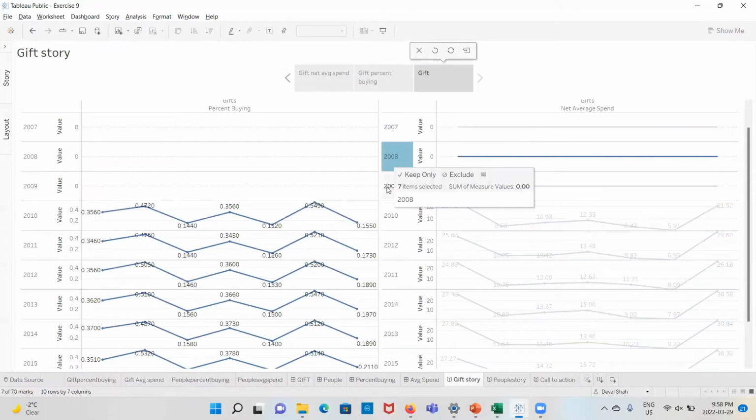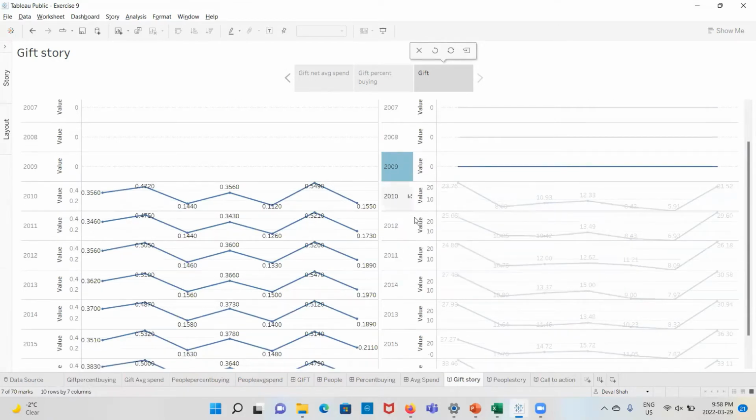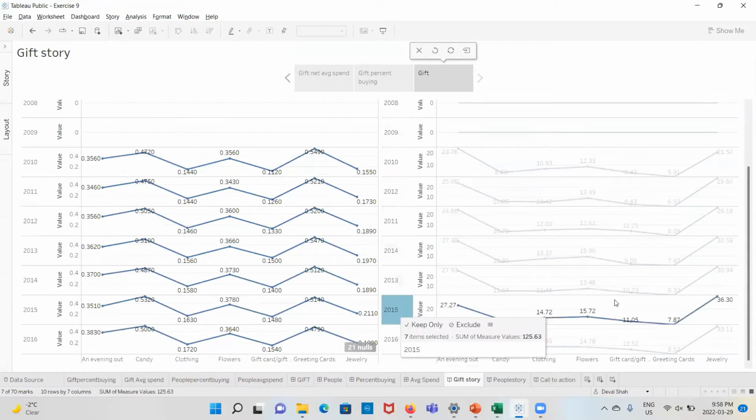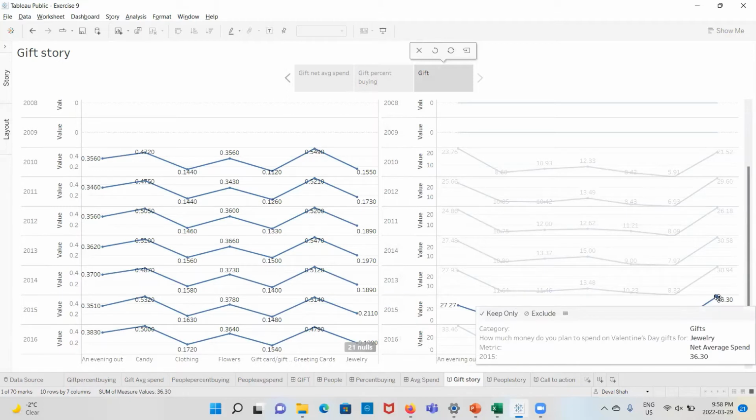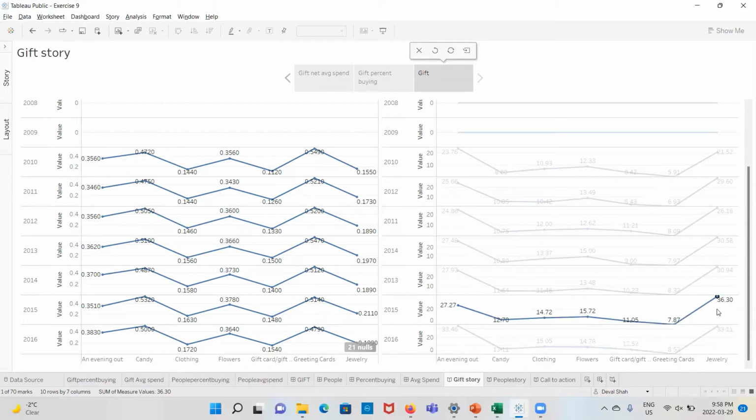2007, 8, and 9 were null, so we cannot explore that. And in 2015, we can see the highest gift spend was 36.30%. So it's a huge percentage of people who buy jewelry compared to all other things.